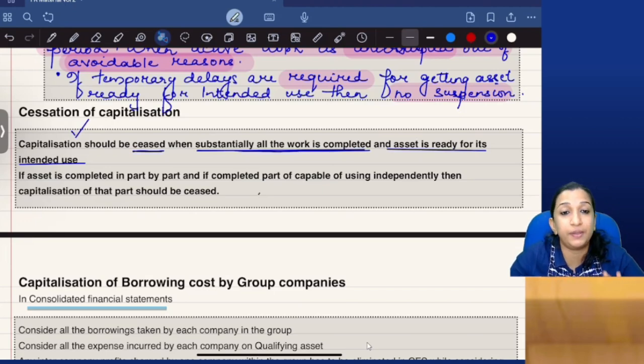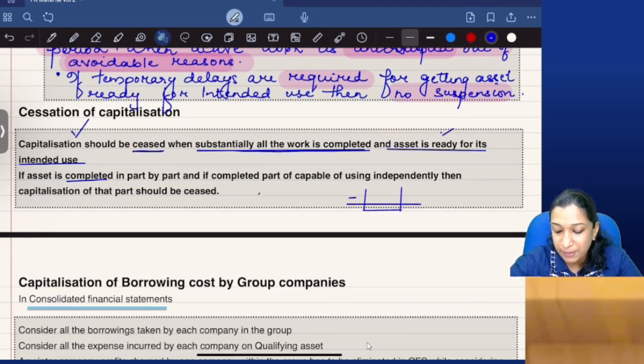Substantially all the work is completed, capitalization should be ceased. Okay, if an asset is completed part by part. So I'm constructing a flat of which the ground floor is completed and people have started occupying, the first floor is completed, only the second floor is pending. Then capitalization related to that ground floor and first floor can be ceased.